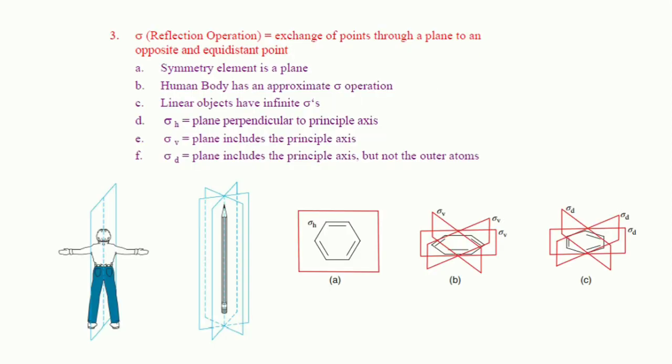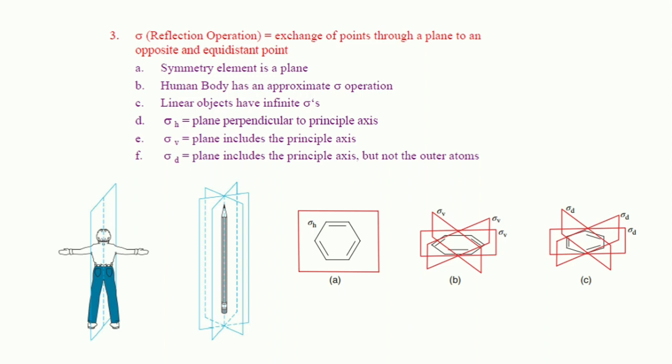Moreover, we also learned about the sigma reflection operation, which reflects a point through a plane to an opposite and equidistant position. Lastly, we discussed the different types of sigma present in a molecule, like sigma h, sigma v, and sigma d.